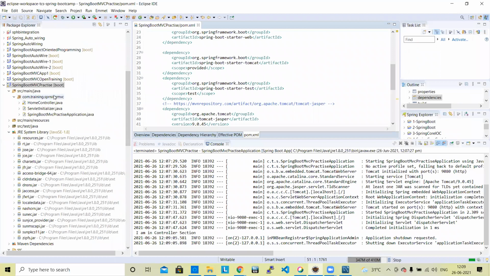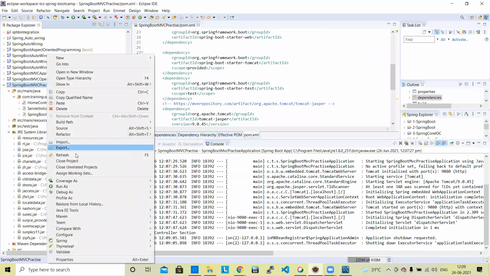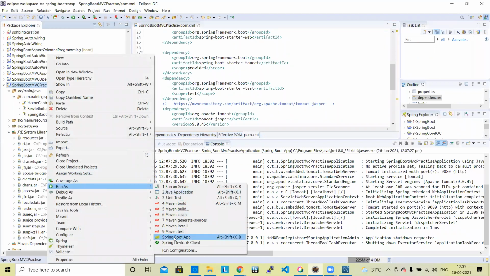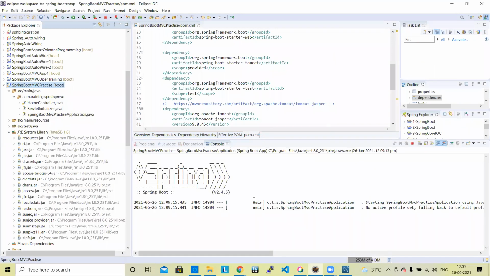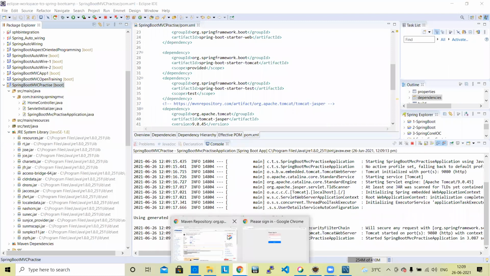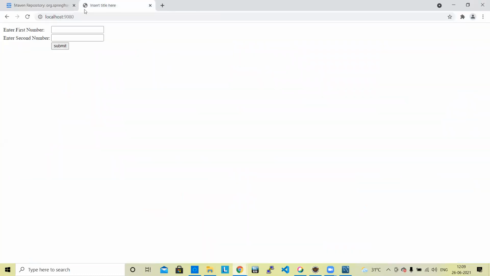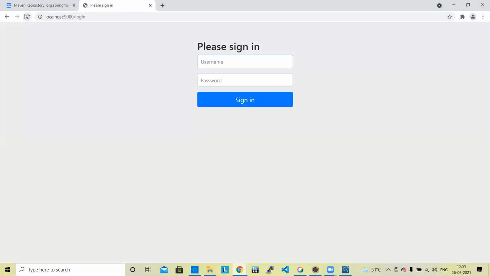After implementing it, what is happening? The moment you implement it, if you right click and start, your index page will not come directly. The moment you write localhost 9080 in the browser, a login page will come. A security page will come.